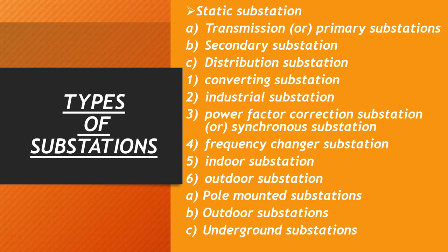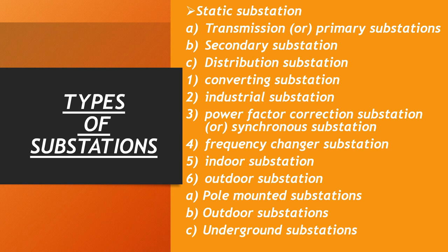Next, distribution substation. When the voltages are transformed to low values for use by household consumers and other small power consumers, such transformation stations are called distribution substations. Converting substations are the substations converting AC power into DC power. Industrial substation: for big industrial consumers who need bulk power, it is always advisable to install an individual substation. Such substations are called industrial substations.